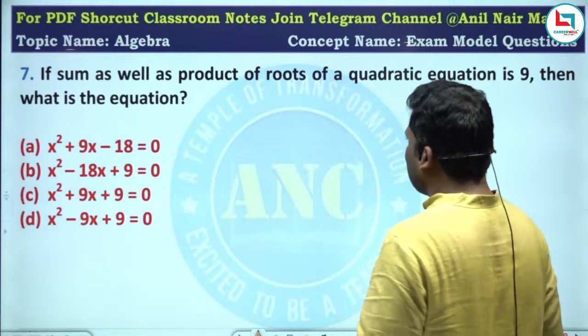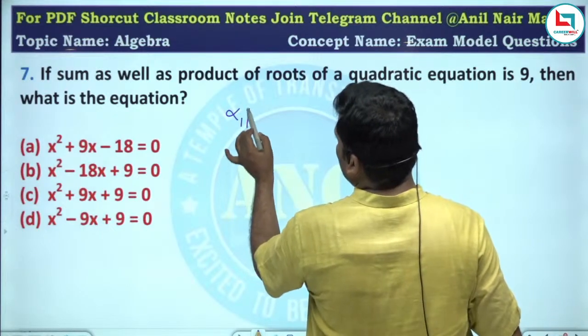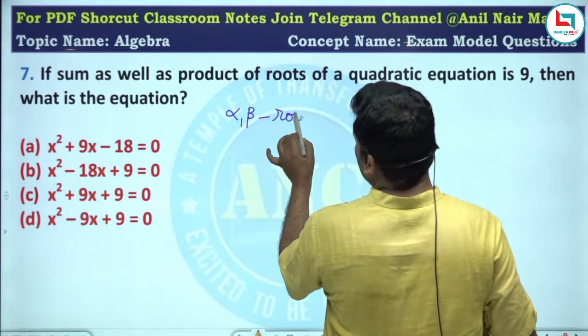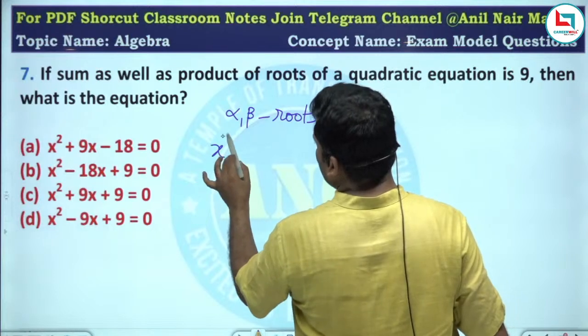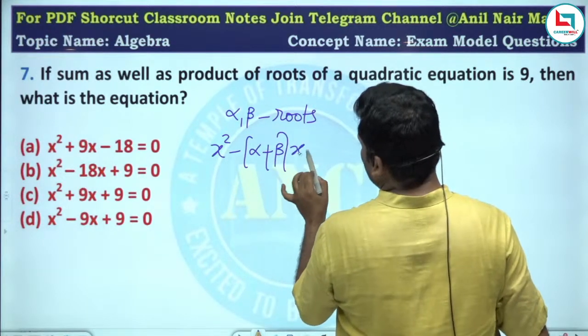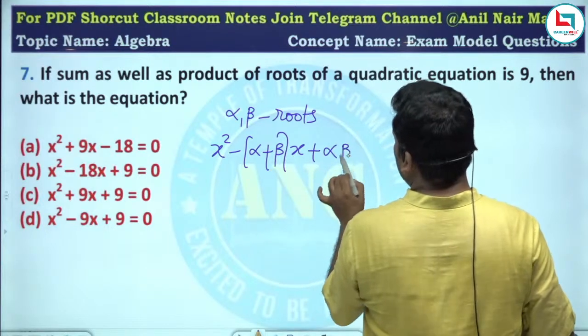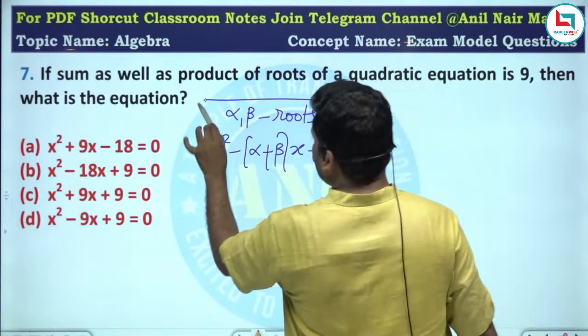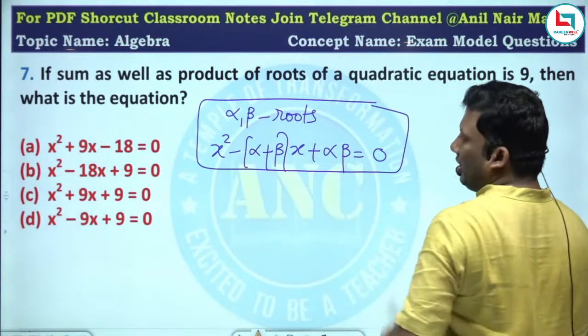Now, just now we discussed: if alpha, beta are the roots of the quadratic equation, then the equation is given by x square minus (alpha plus beta) x plus alpha beta equivalent to 0.